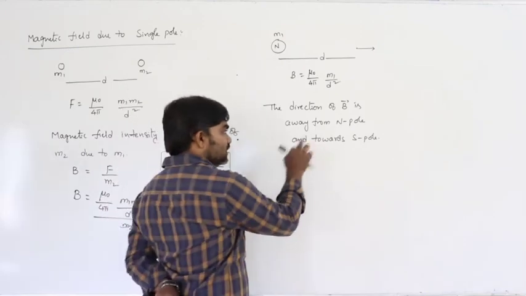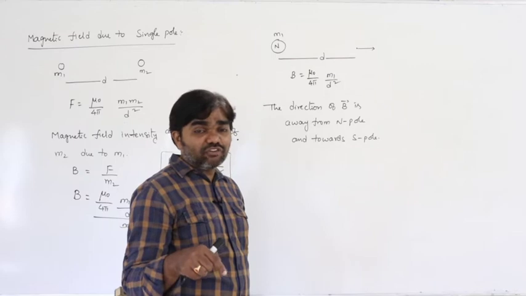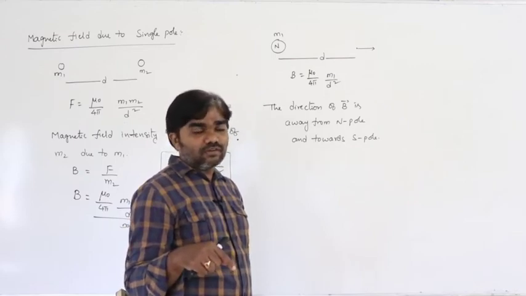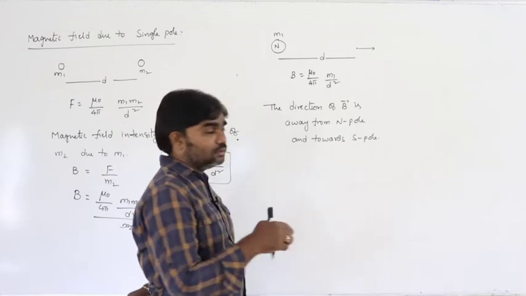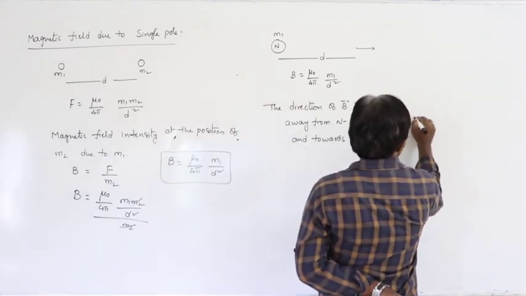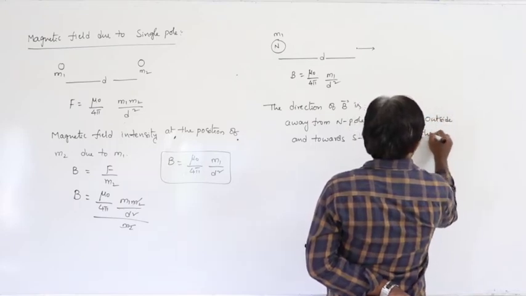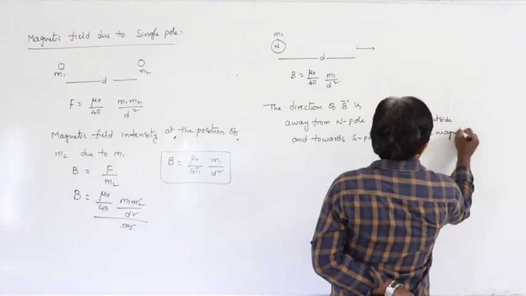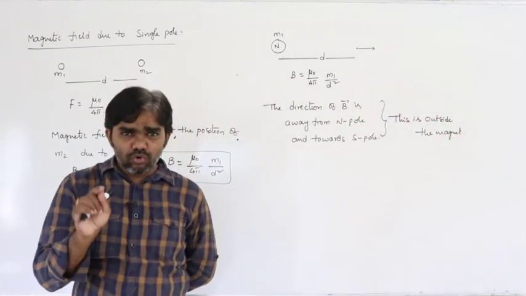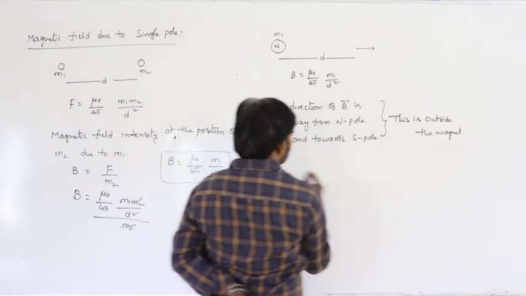This situation is outside the magnet, but inside the magnet the direction of B bar is always from south to north. Because single poles do not exist, monopoles do not exist, this situation is outside the magnet.